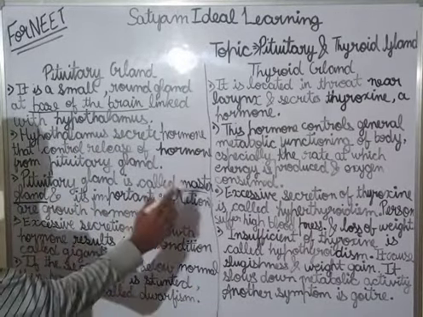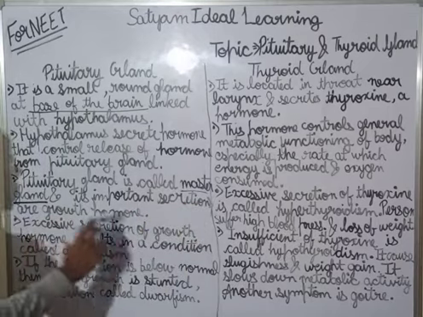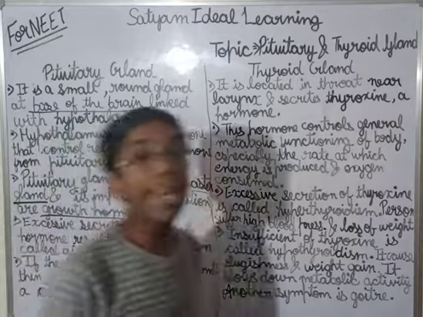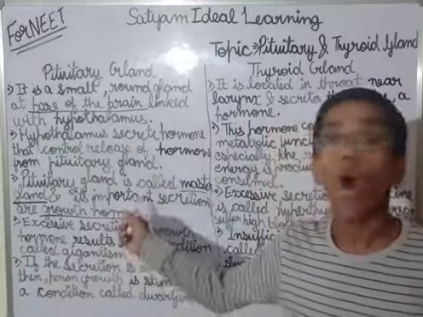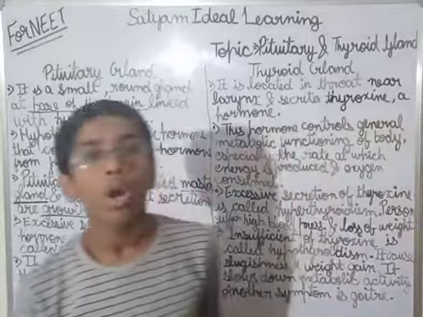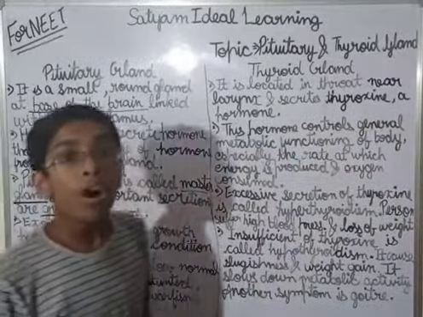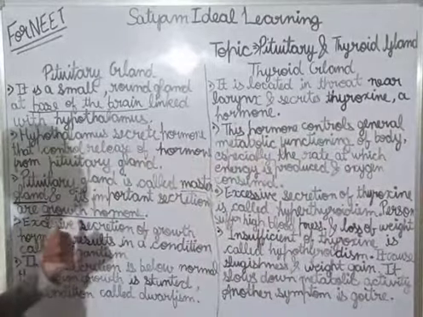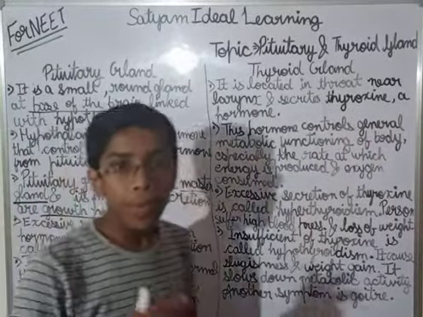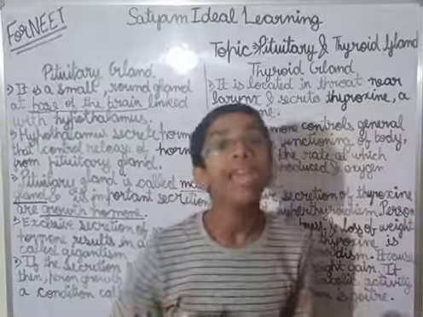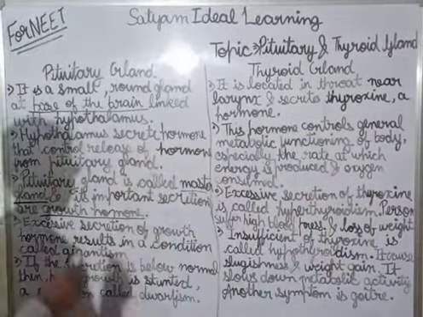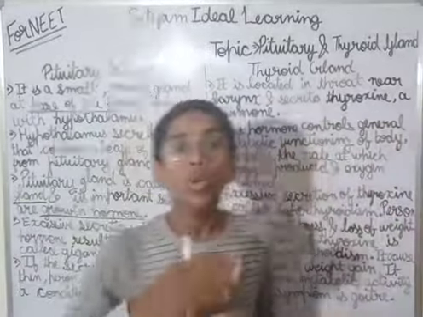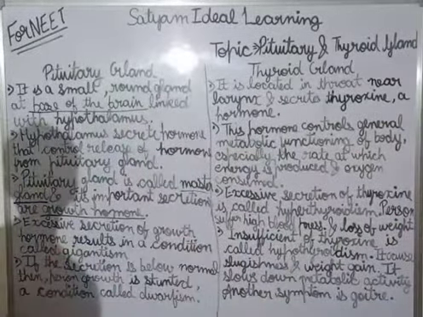Its important secretion is growth hormone. Growth hormone promotes the growth of the muscles and bones in early life, when a baby grows into an adult.